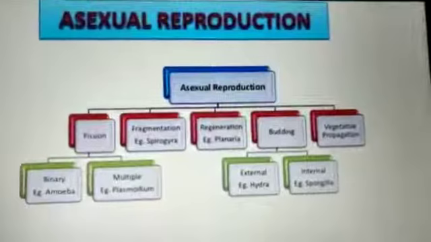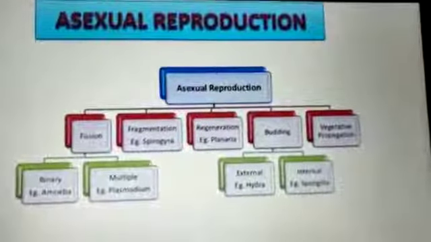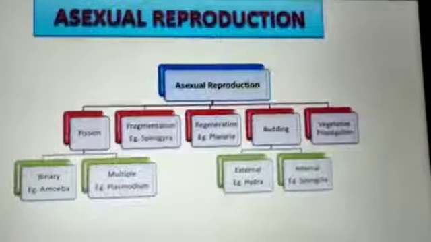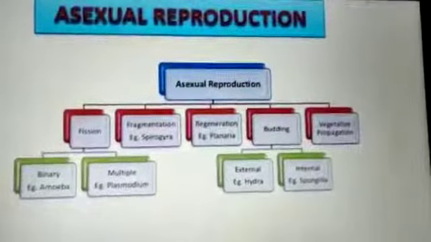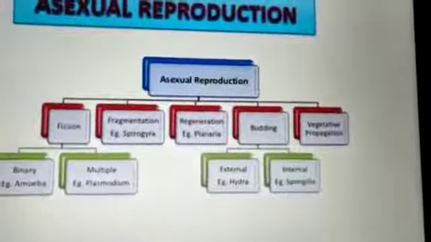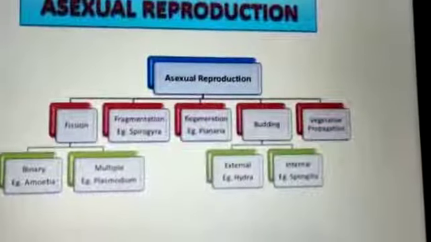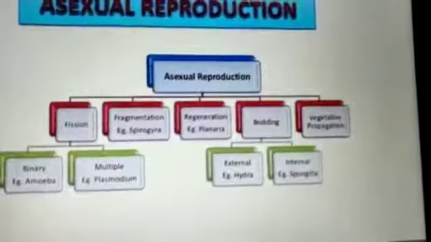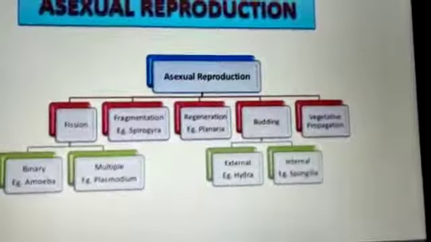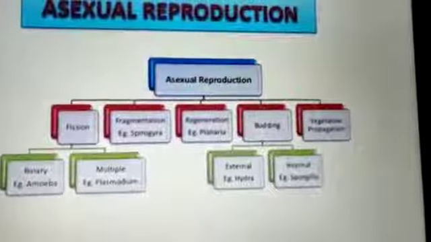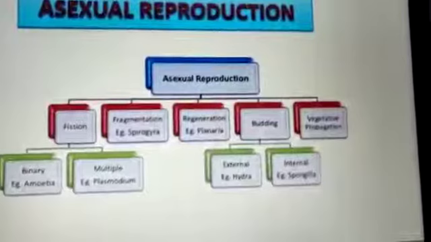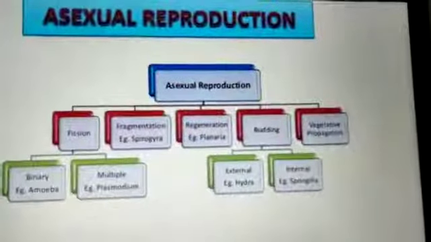Now you are able to see on the screen the different submodes of asexual reproduction: fission, fragmentation, regeneration, budding, and vegetative propagation. So fragmentation: a small piece of the body has the capacity to develop into a complete organism. An example of fragmentation is Spirogyra, or you can term it as an alga.